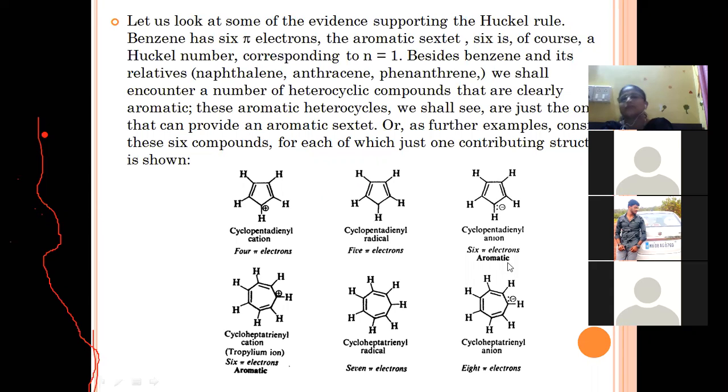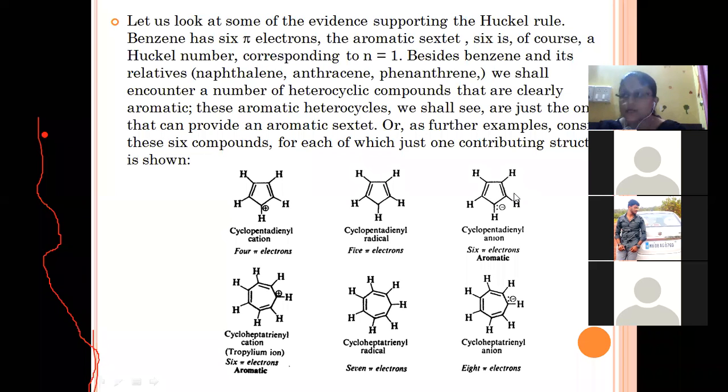See, up till now we have seen the criteria for aromaticity. First, the structure must be cyclic. Second, the structure must be planar. Third, there must be a delocalized cloud of electrons. And the very important and final condition is that they must have 4n plus 2 pi electrons.